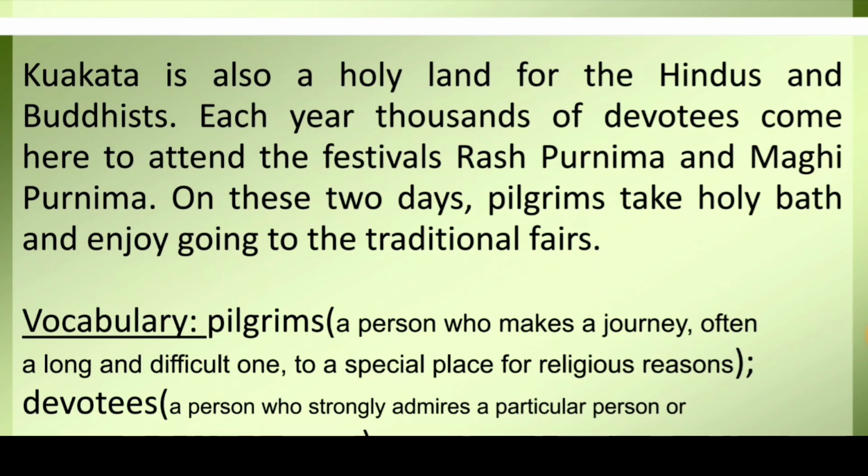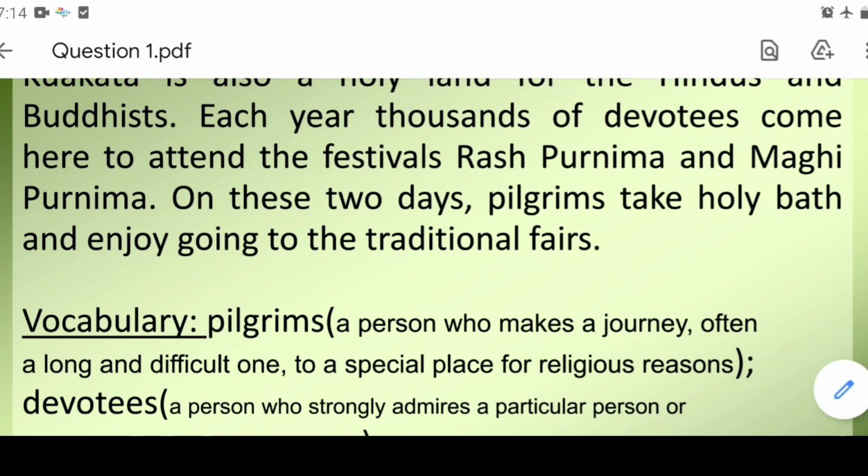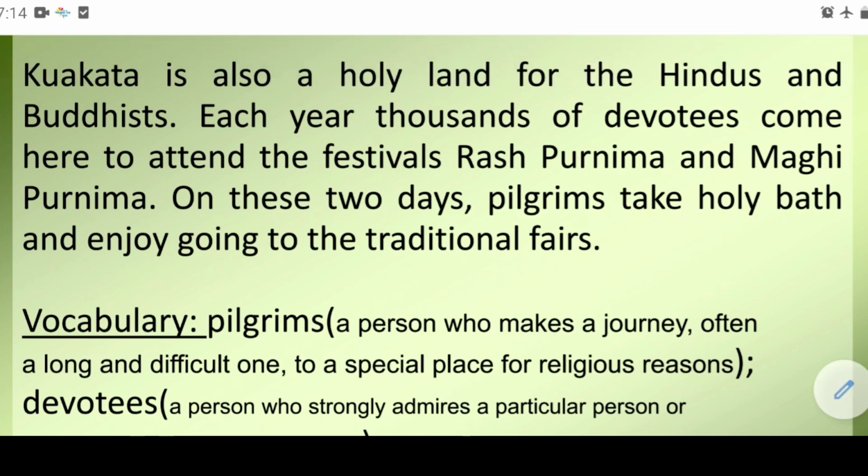Kuakata is also a holy land for the Hindus and Buddhists. This is a place religiously important for Hindus and Buddhists. Each year, thousands of devotees come here to attend the festivals Rash Purnima and Maghi Purnima. On these 2 days, pilgrims take holy bath and enjoy going to the traditional fairs.